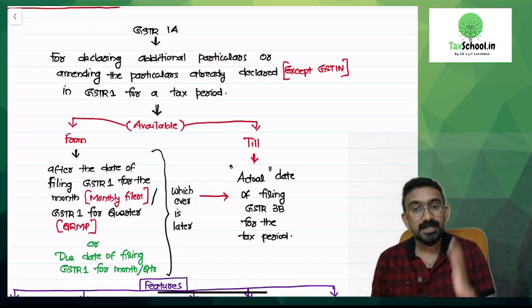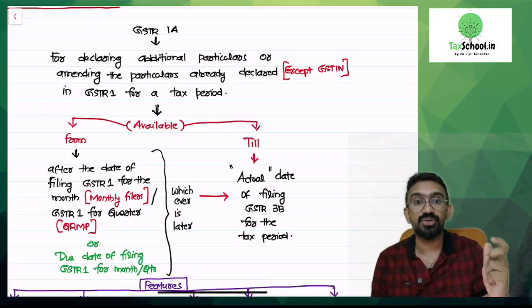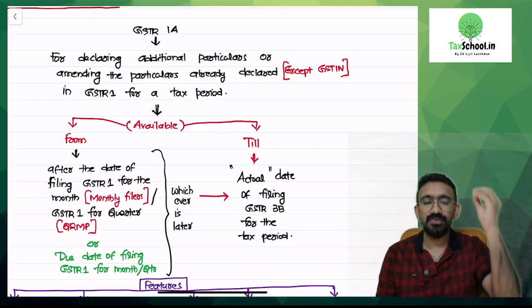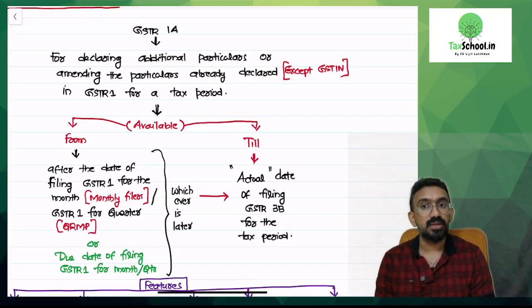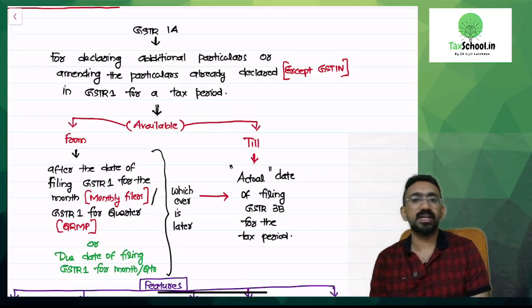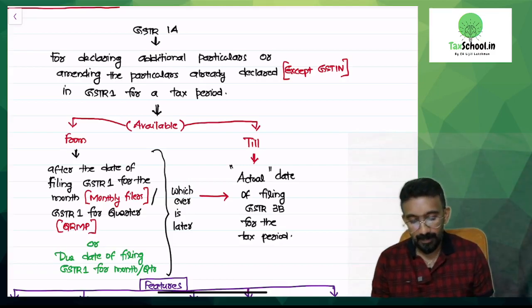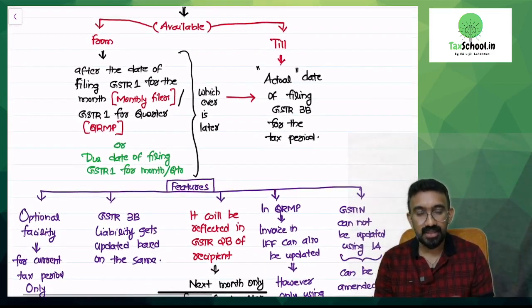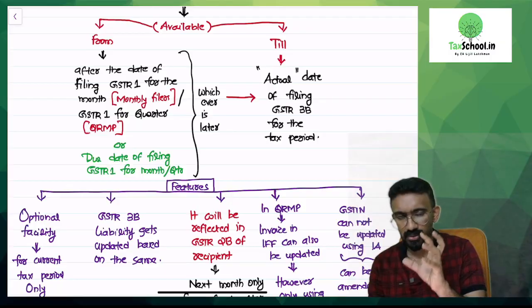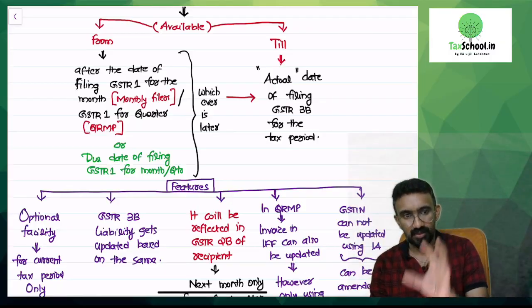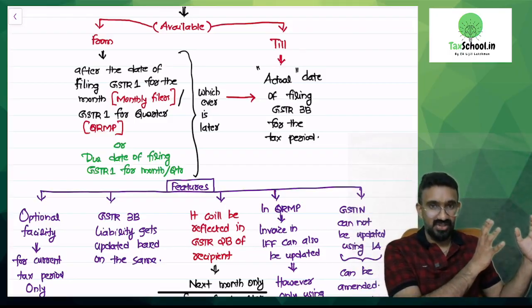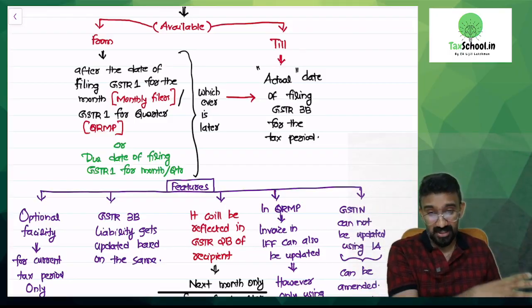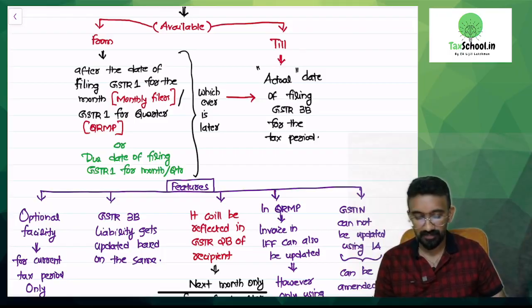From there till you actually file your 3B, not the due date. Before you file your 3B, till that date, you can go ahead and do what? GSTR 1A. After filing 3B, you cannot do that. Why are you doing it? To ensure that your outward supply reported in GSTR 1, or amended through 1A, tallies with GSTR 3B outward supply, so that they don't have to send you a notice.